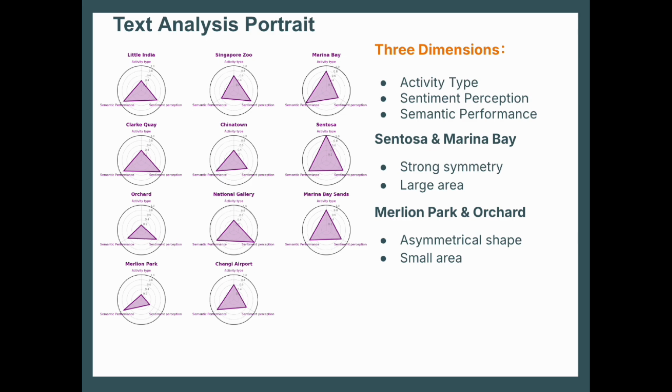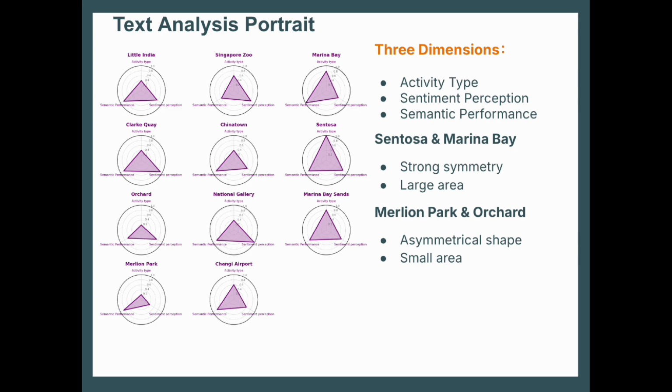Finally, we identified lower performing attractions such as Malayan Park and Orchard Road because they only covered small areas on the radar chart and appeared more asymmetrical. For example, Malayan Park scored low in activity type and sentiment perception, reflecting limited activity options and lower emotional appeal.